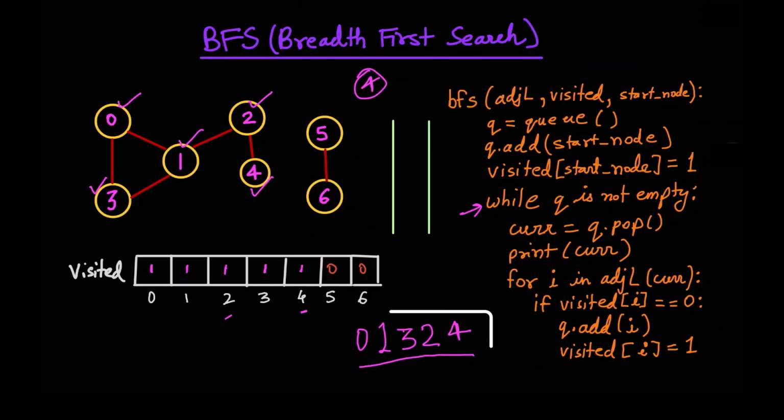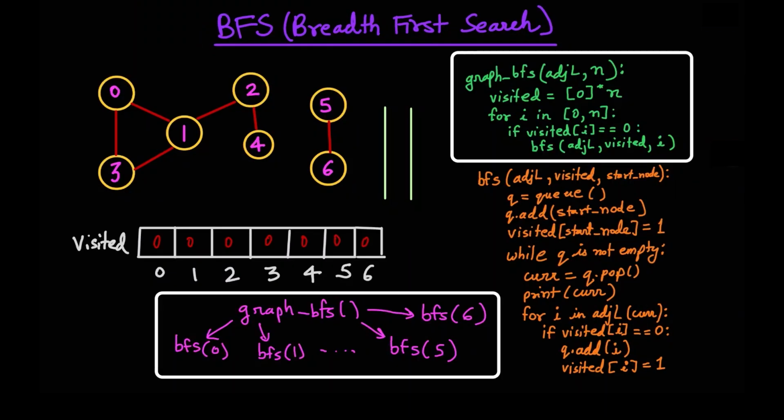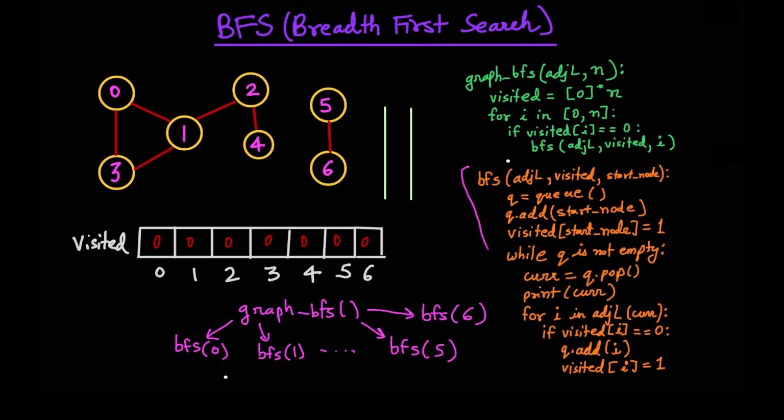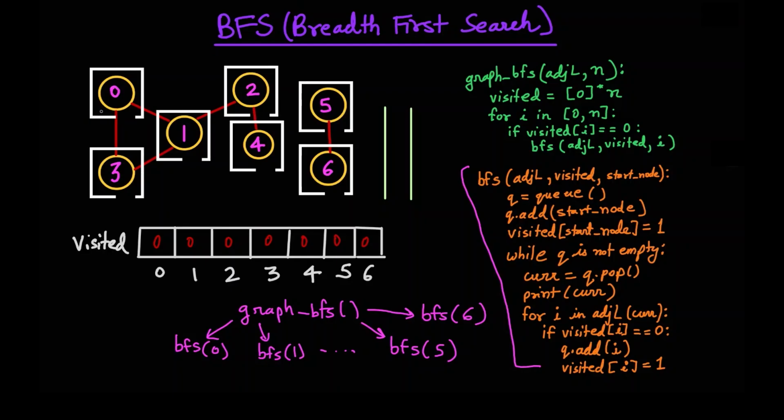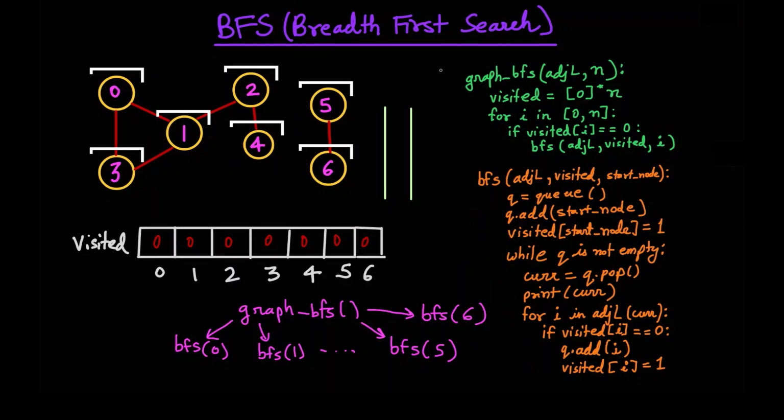But wait, we were unable to reach all of the nodes in this graph. We never visited 5 and 6 here. So next we'll see updates to the BFS in which we'll cover all of these nodes. This is the small change that we need to do. This is the code part that we just saw, which will run a BFS starting from a start node, but we'll have to run it for all of the nodes individually. So that is what we'll do in this code here.